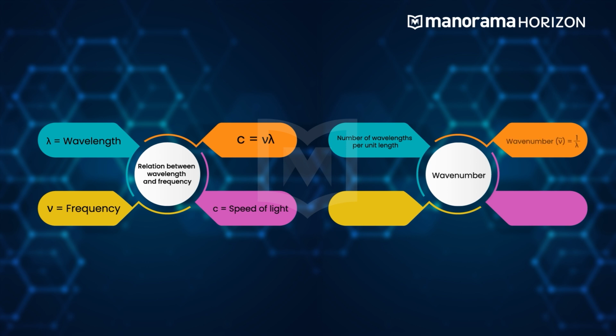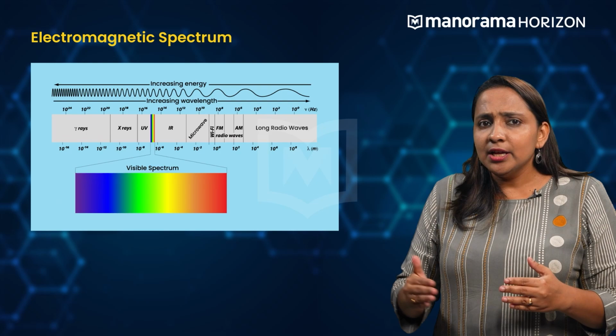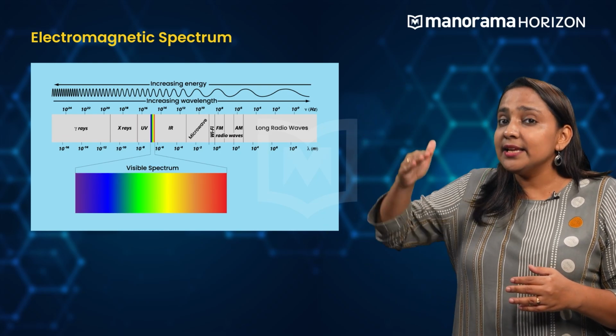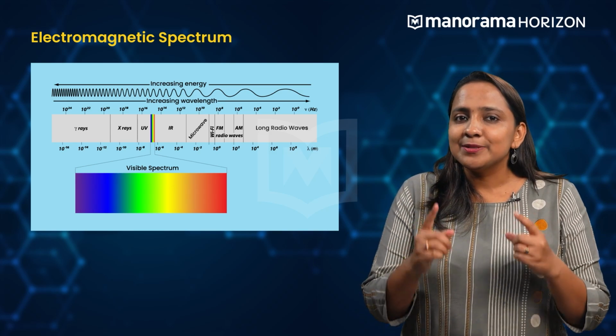Its units are reciprocal of wavelength unit, that is meter inverse. However, a commonly used unit is centimeter inverse, not an SI unit. This unit is used in spectroscopy. By arranging the different electromagnetic radiation in their increasing order of wavelength, we will get the electromagnetic spectrum.